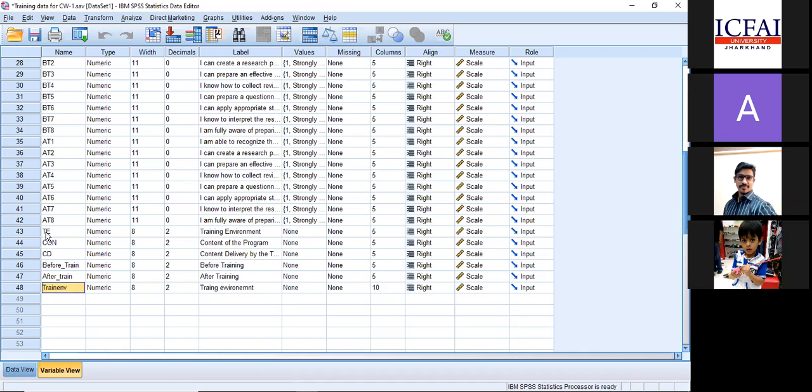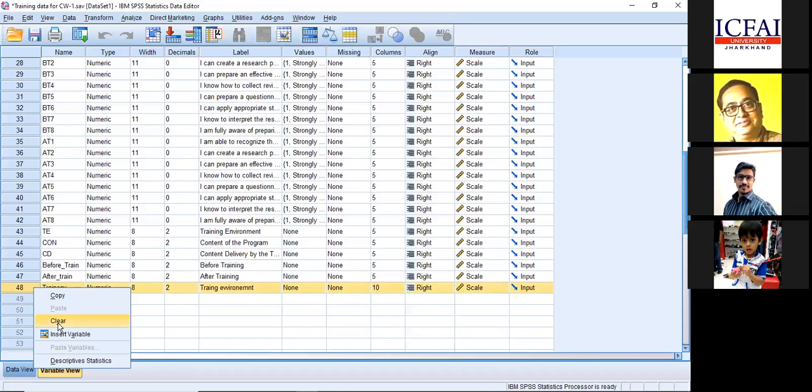This has been created already. I am showing how to compute a variable as a demo. Just a minute, sir. Excuse me for one minute. Fine. So now this is a demo. What I'm going to do is remove this variable because I've already created it.